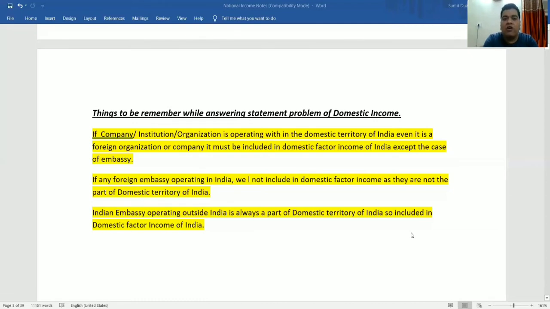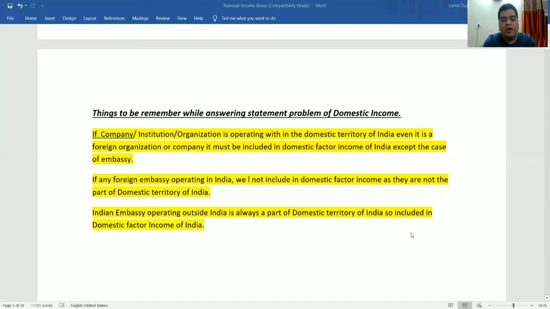If the company or the organization is operating outside the domestic territory of India, even if it is an Indian organization, it is not included in the domestic factor income of India, except in the case of embassies. Indian embassy, wherever it operates, is always a part of the domestic territory of India. A US embassy operating in India is not a part of the domestic territory of India.